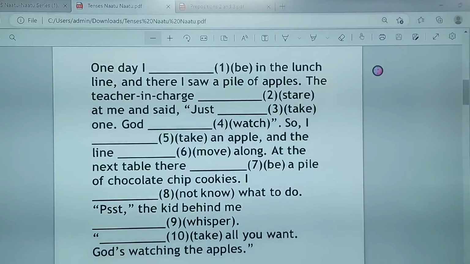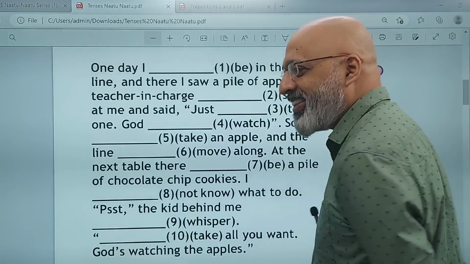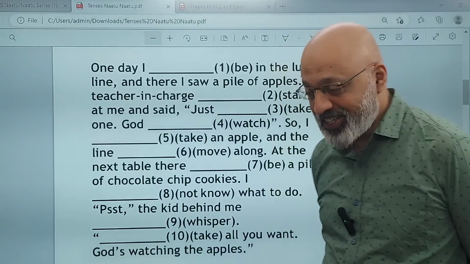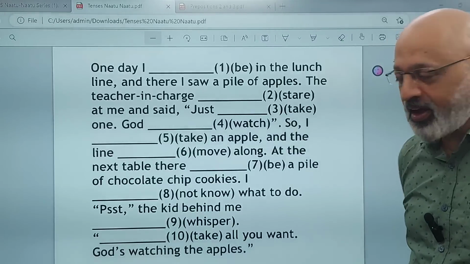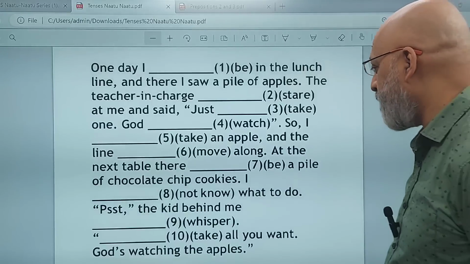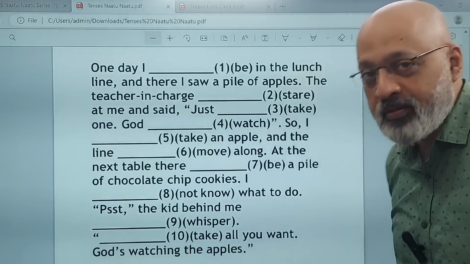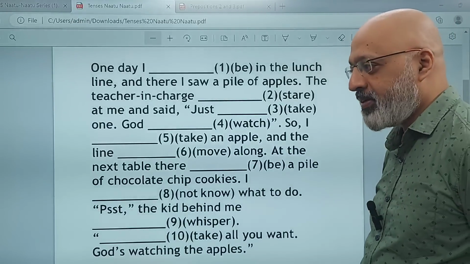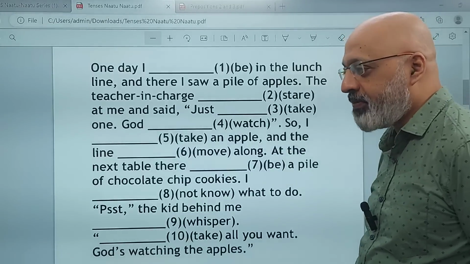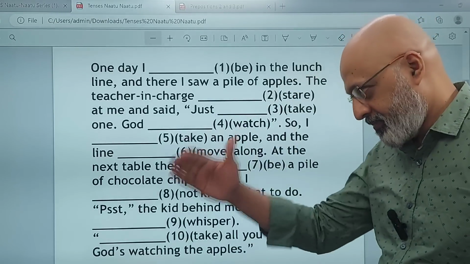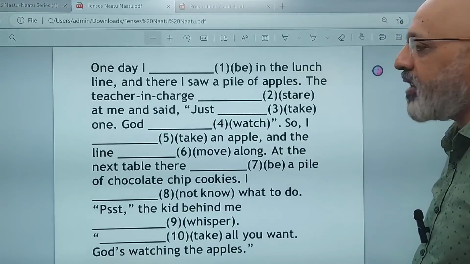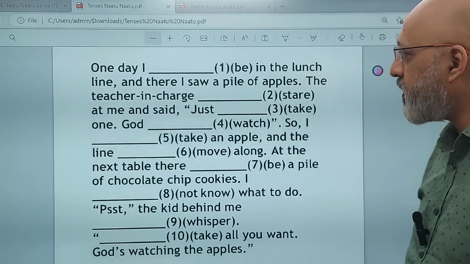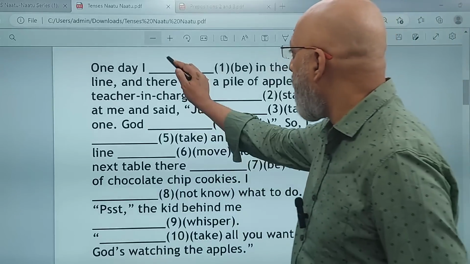Very interesting. I mean, it shows the very innocent and interesting conversation that kids have. I quite like this. Some very interesting passages that they have given in past year board papers. Very interesting. I mean, जिसने भी ये choose किया है different books से, novels से, very good. So one day I dashed in the lunch line, right? What is it? He's talking in the past tense.